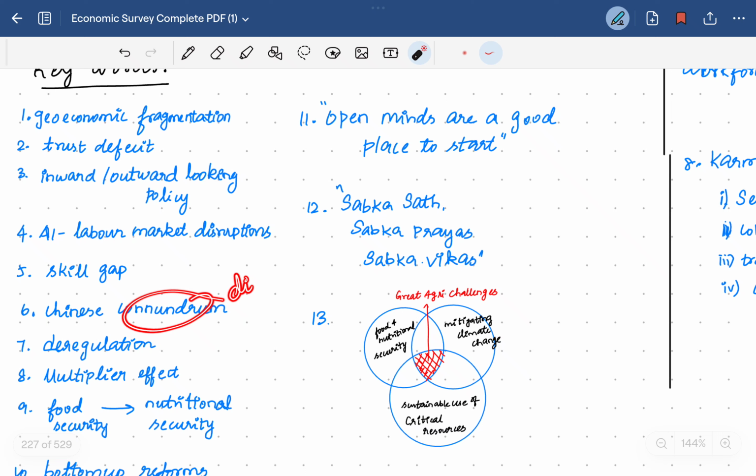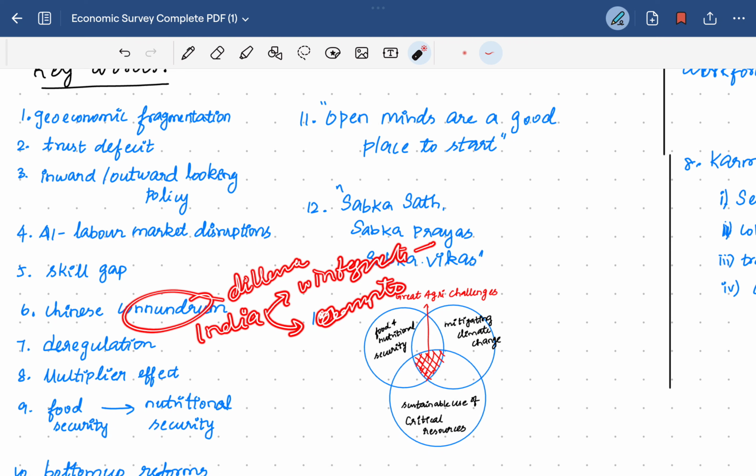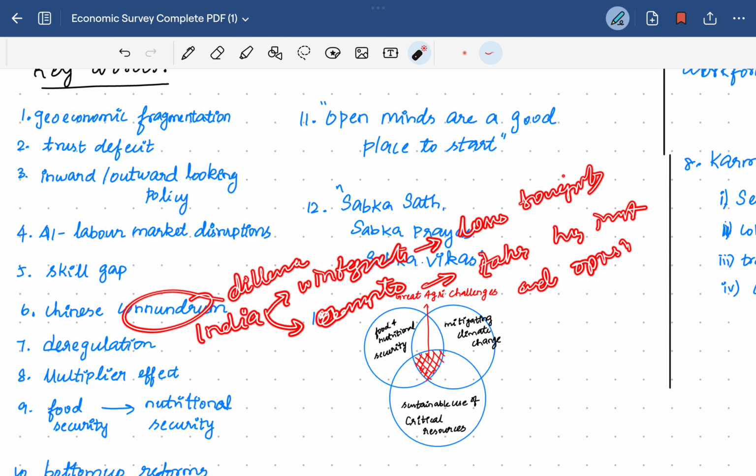Conundrum is nothing but a dilemma. India has a dilemma of whether to integrate with China or to compete with China. If we integrate with China, we will lose sovereignty. If we compete with China, it takes huge investment, and there are opposition and security-related effects, which we saw in the Galwan Valley and some other areas.